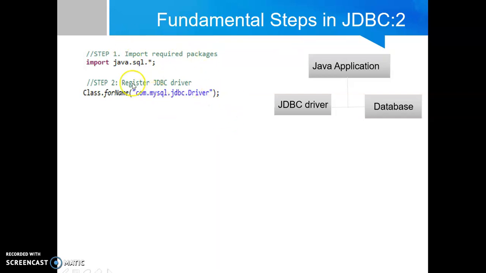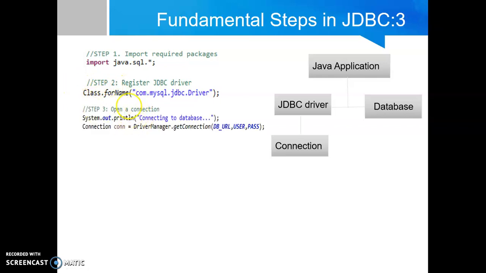This is the specific name of my driver. If you are using another database such as Oracle, then you need to write its specific name here. And this method belongs to the class Class itself.